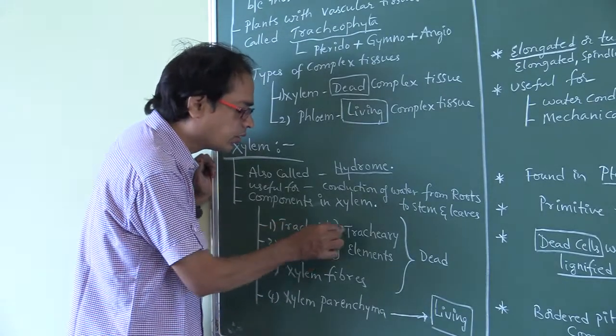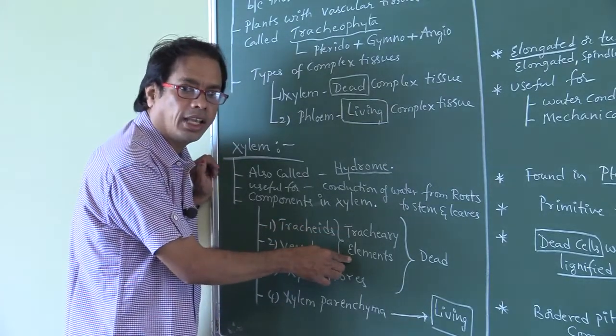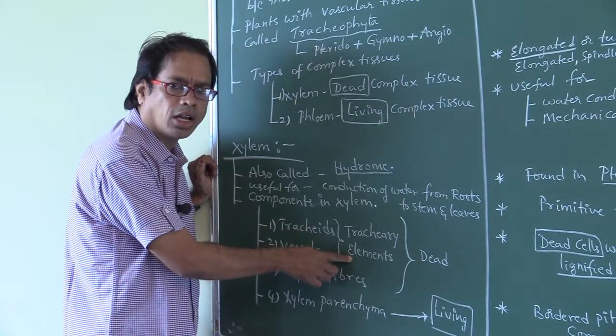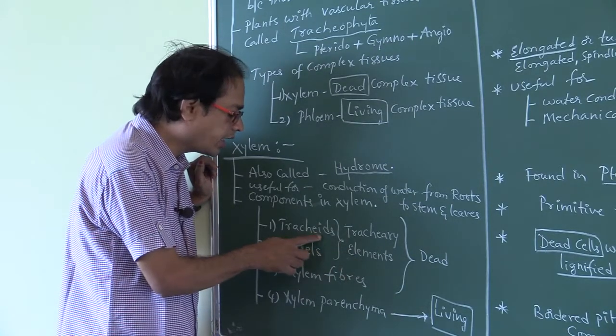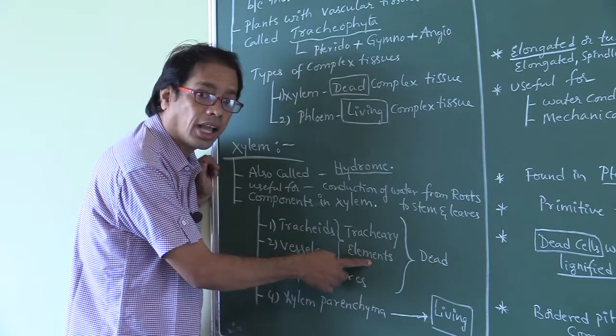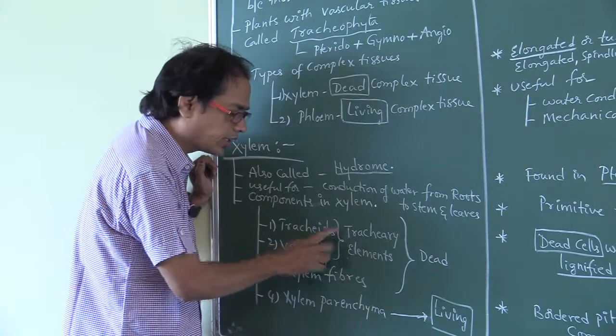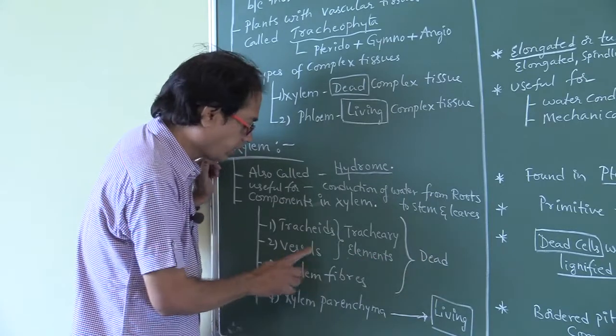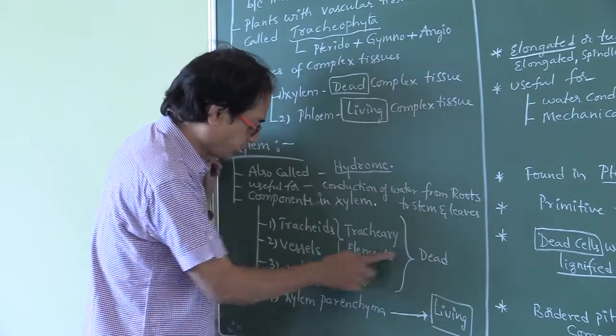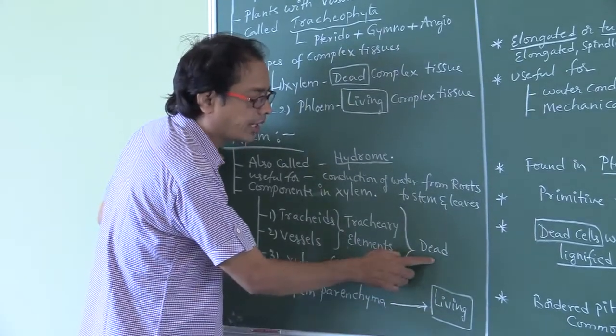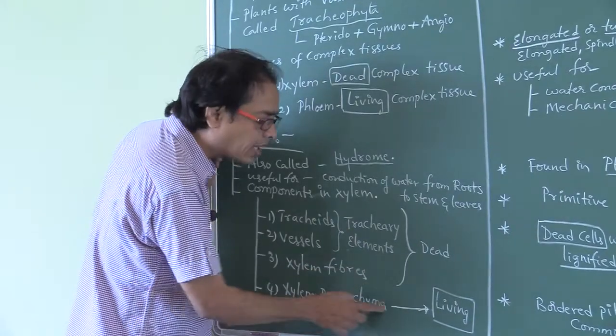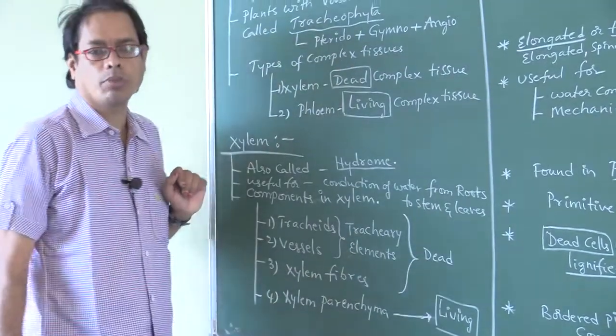Tracheids and vessels together are called tracheary elements. Tracheids, a dead component. Vessels, a dead component. Xylem fibers, dead component. Xylem parenchyma, it is a living component.